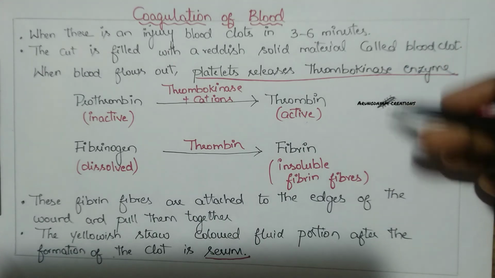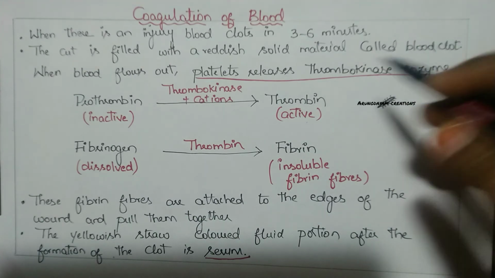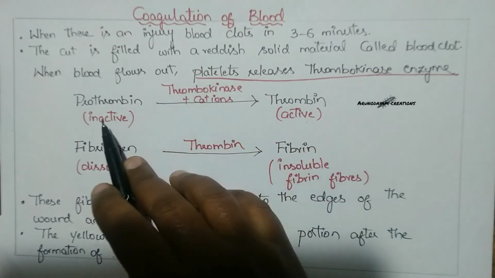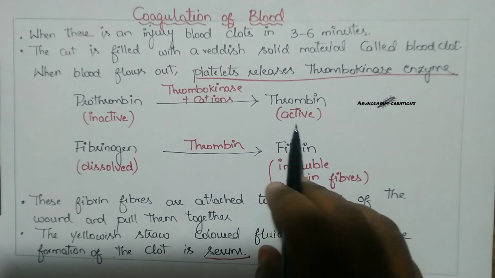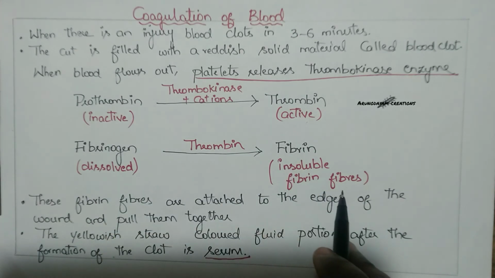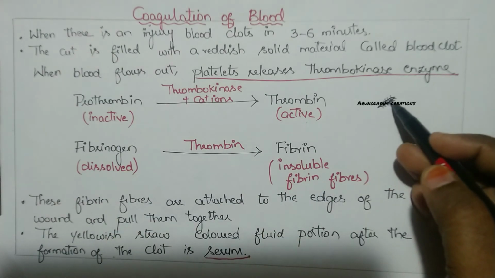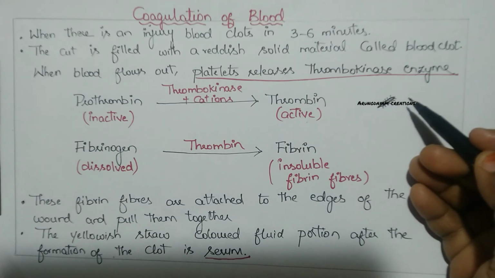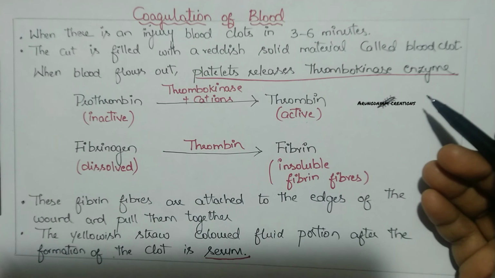Okay, so this is the process of coagulation of blood. Whenever we have injury, platelets release thrombokinase enzyme. It acts on prothrombin and converts it into thrombin. Thrombin acts on fibrinogen and converts it into fibrin, which is in the form of fibers. These fibers will pull together the portion of the wound. That means they will seal the wound. They will prevent the further loss of blood from our body.